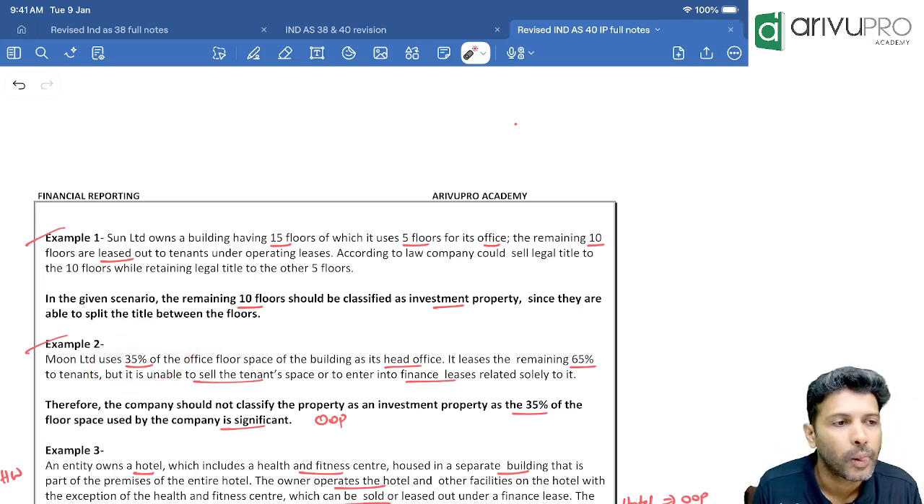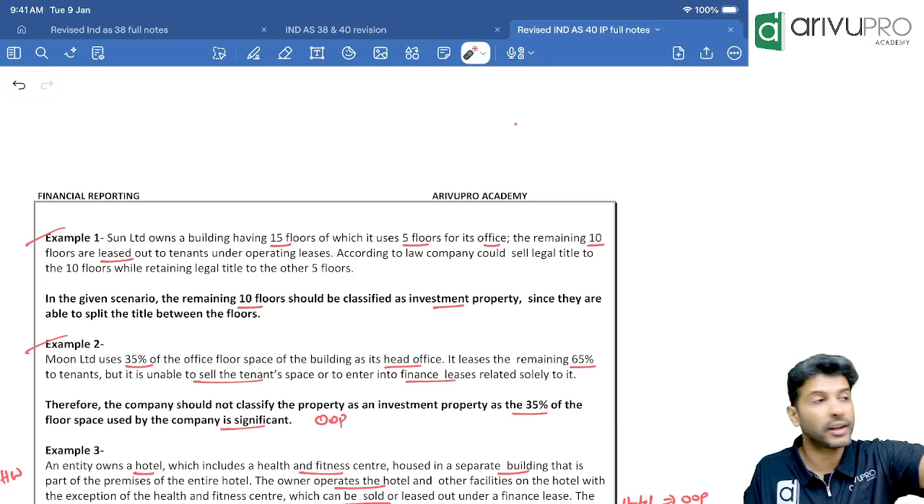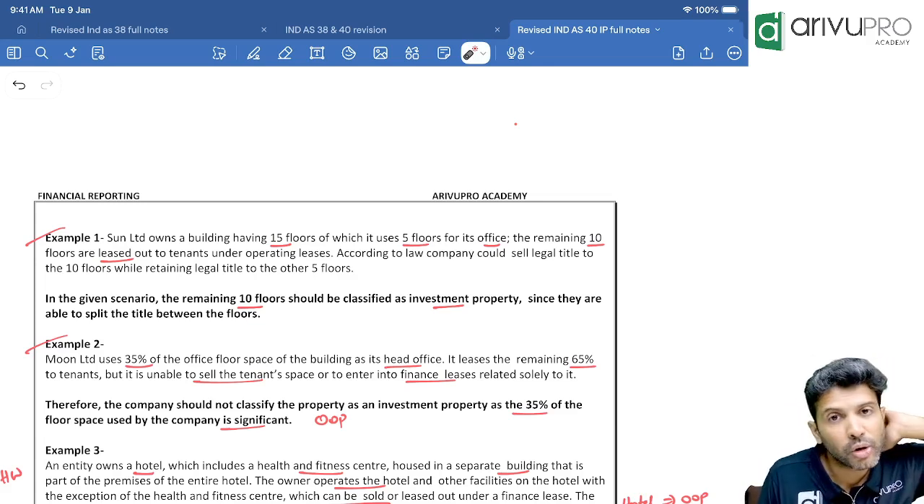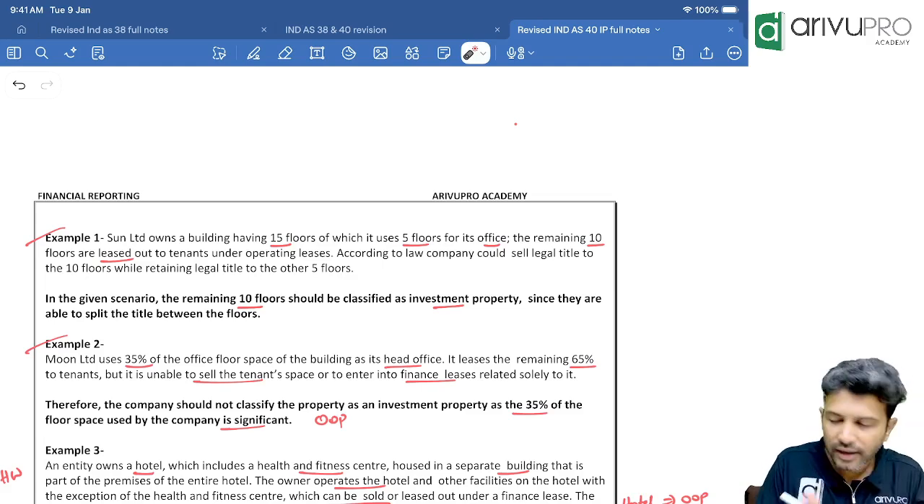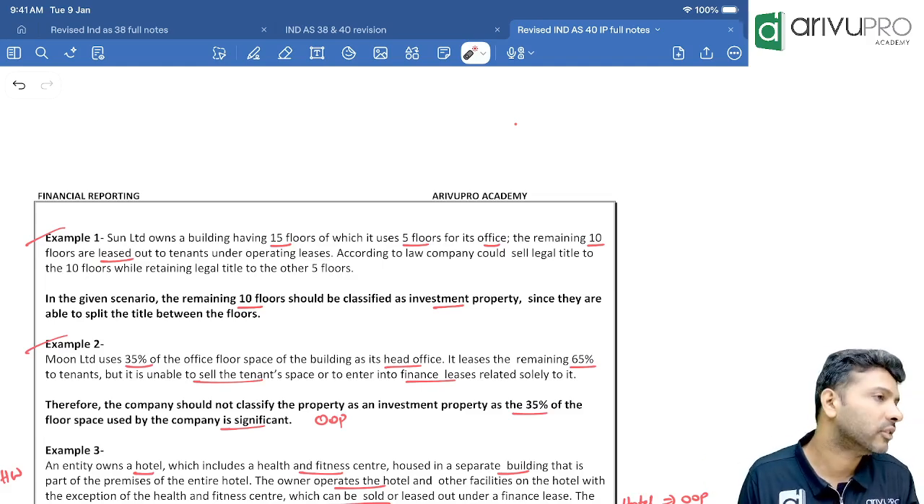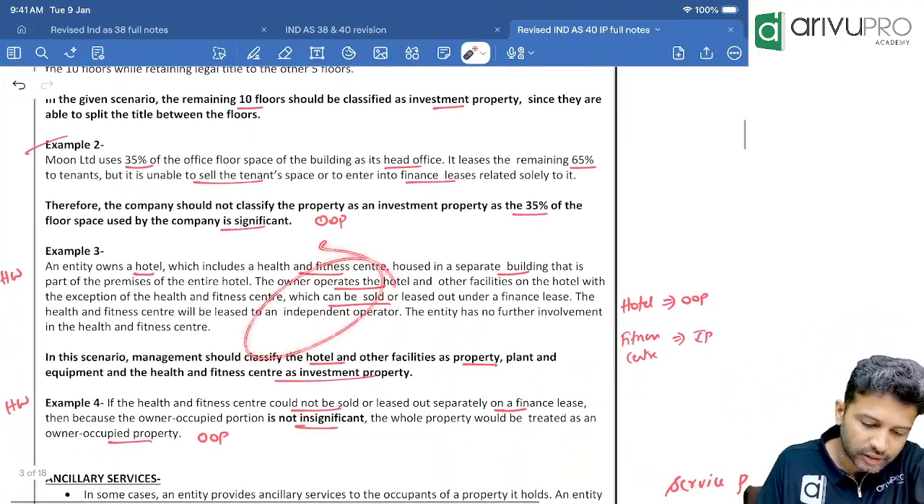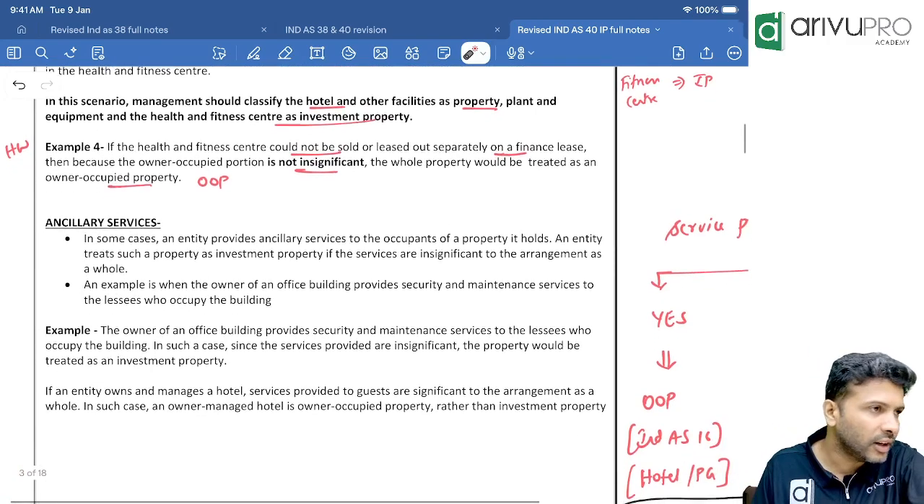Understood? If the question says 35% is insignificant, in that case, what will you do? Then the whole property will get classified as investment property. Okay, this one is okay. Third and fourth, you do it. It's a similar thing.